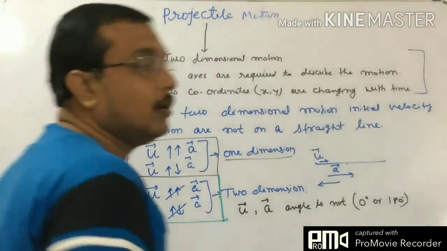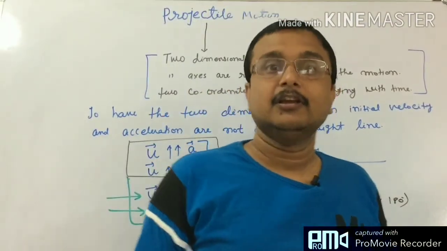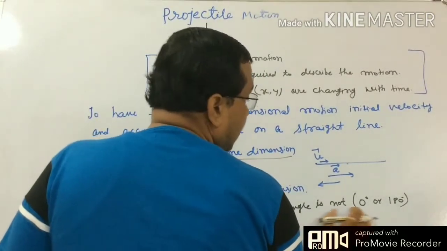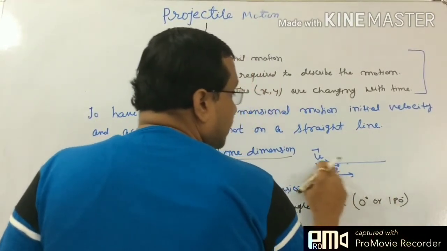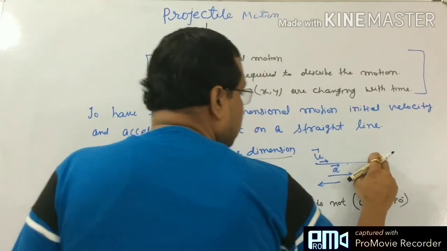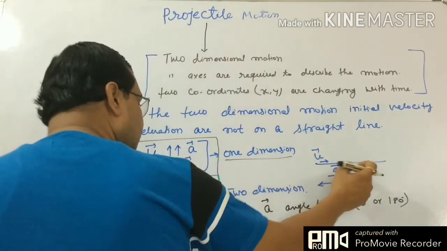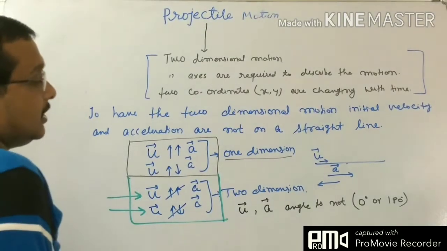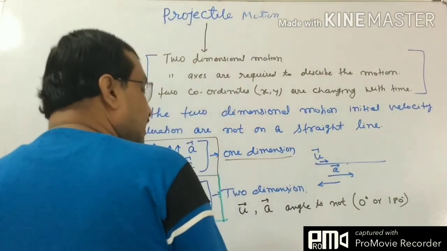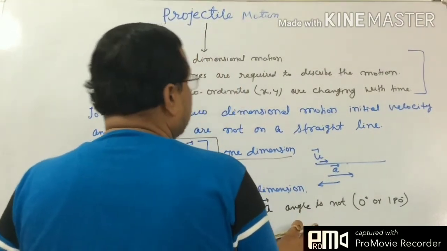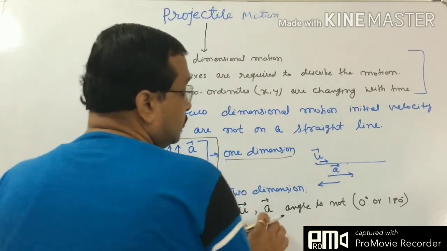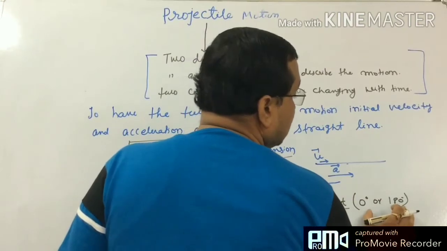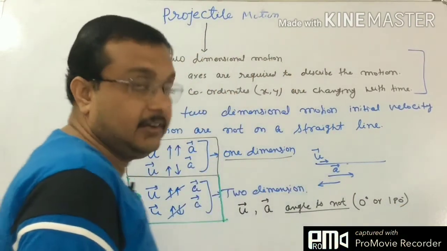So, the angle should be in between 0 degree and 180 degree, because when it is 0 degree it is in this direction, and when it is 180 degree it is in the opposite direction. So, the motion will be in a straight line. It is a necessary condition for a particle to be in projectile motion that the angle between u and a is never 0 or 180 degree.